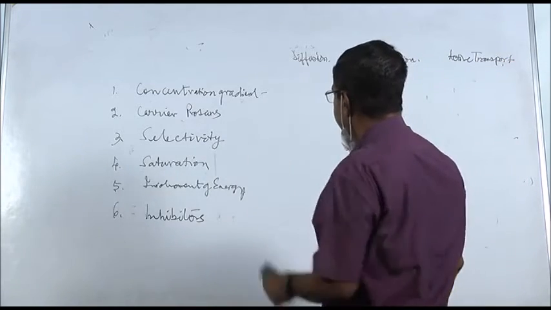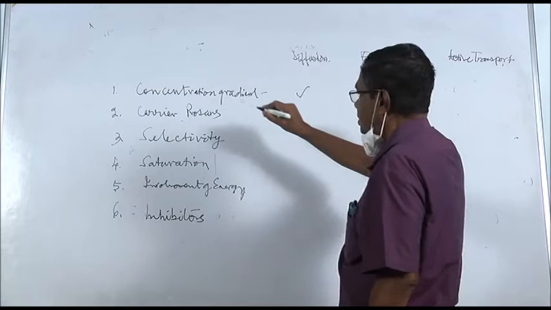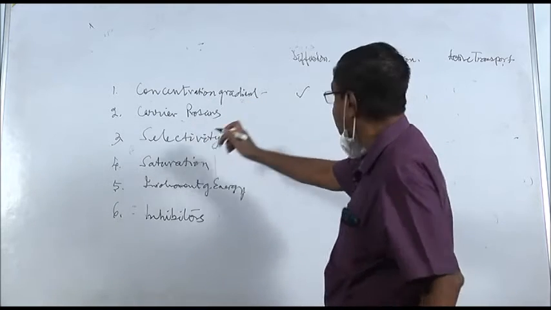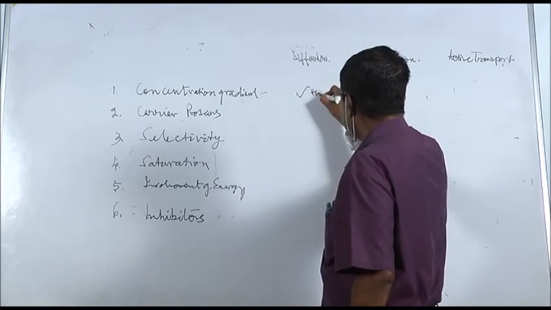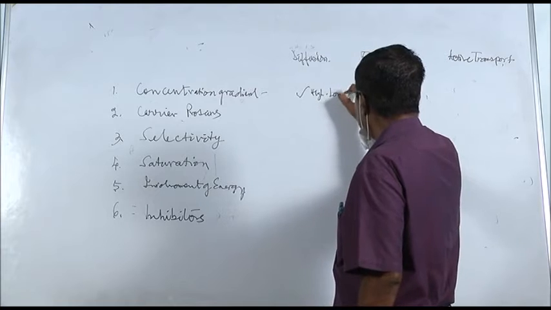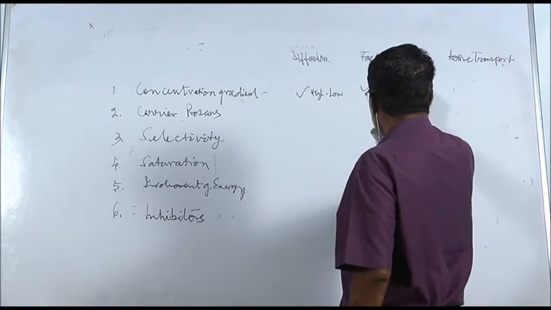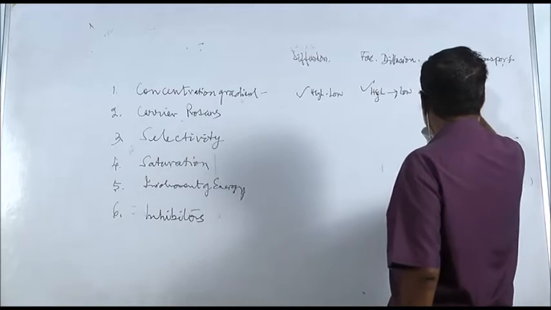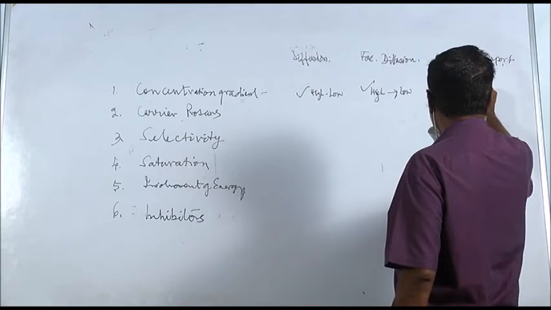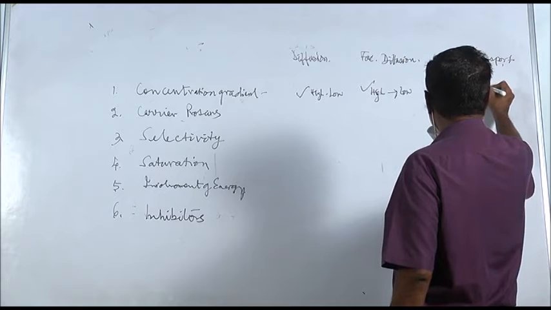Now concentration gradient, yes, the concentration gradient, higher to lower, high to low, and active transport, no, against concentration gradient.